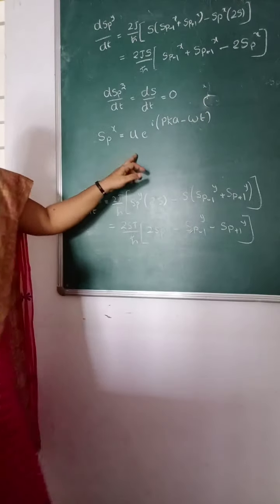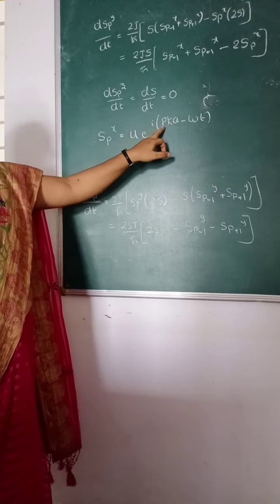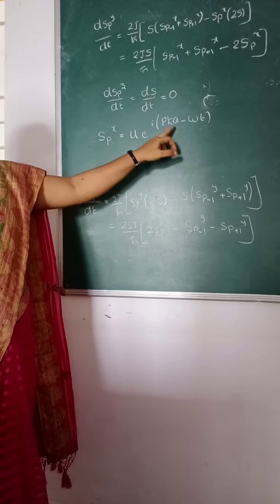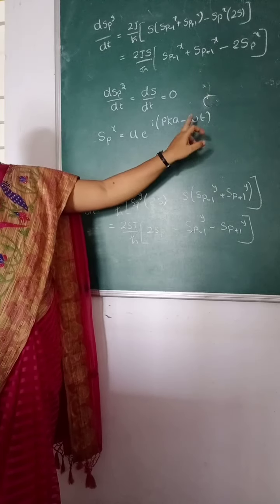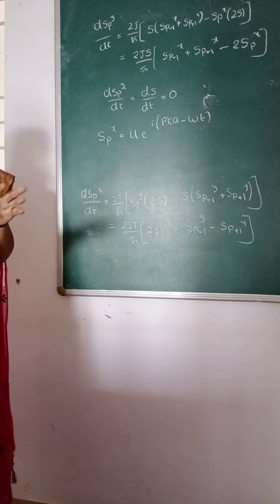Here u is the complex amplitude of that oscillatory motion, p is an integer, k is the wave vector, and ω is the angular frequency, and T is the time period for oscillations.